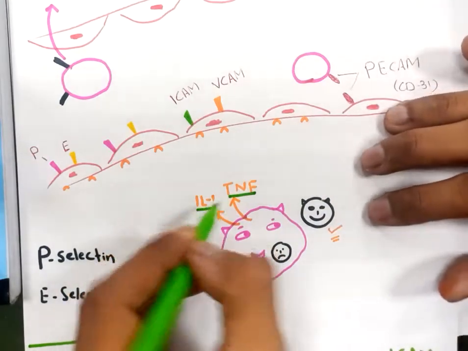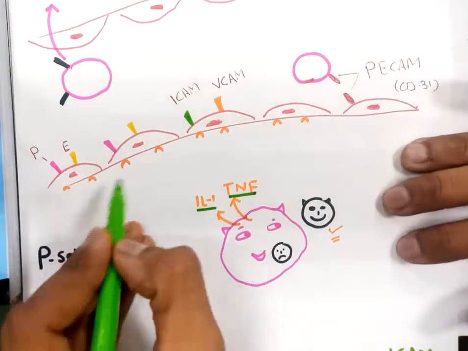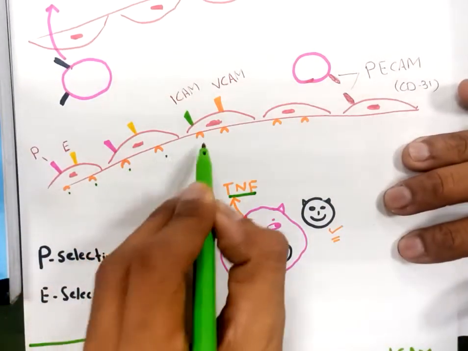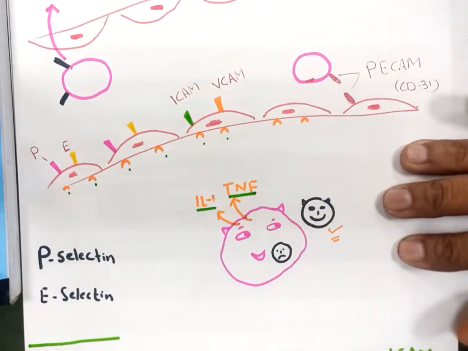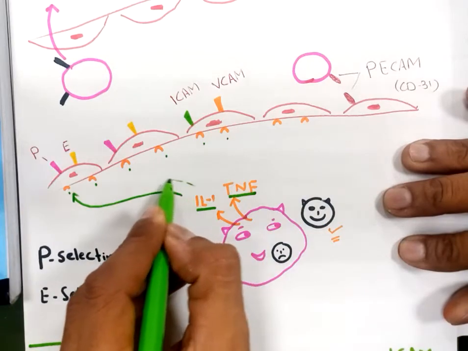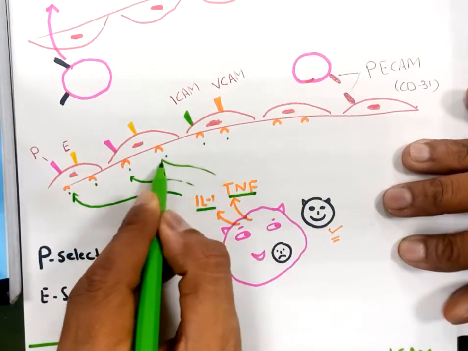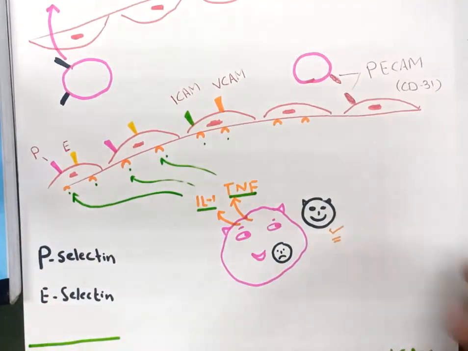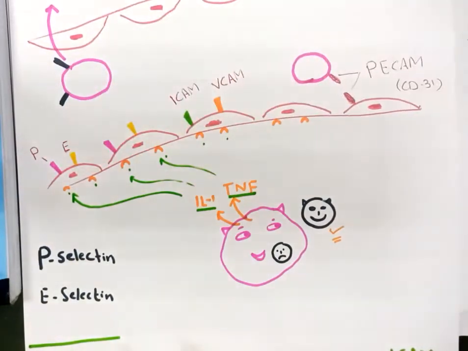Now both interleukin 1 and TNF have receptors on the endothelial cells. When these cytokines go and act on the receptors, what will happen? These endothelial cells will get activated. What do I mean by activated?